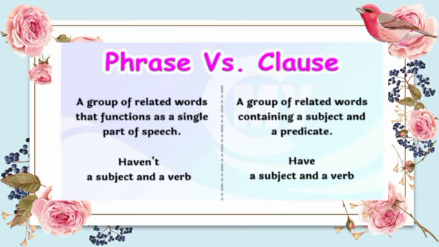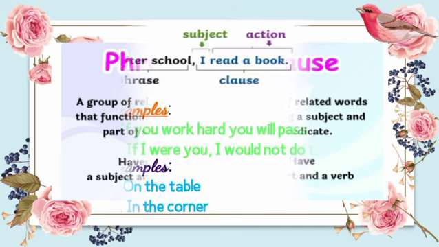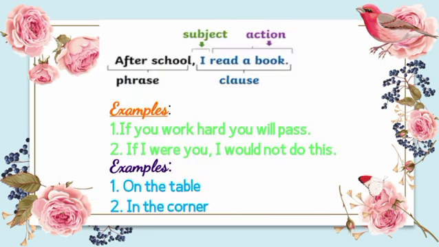Now we will move to the examples of phrases and clauses. At the top you can see the breakdown of a sentence. After school, I read a book. So students, after school is a group of two words which are giving some sense but not a complete sense. So it is a phrase. You can see the remaining sentence, that is, I read a book.